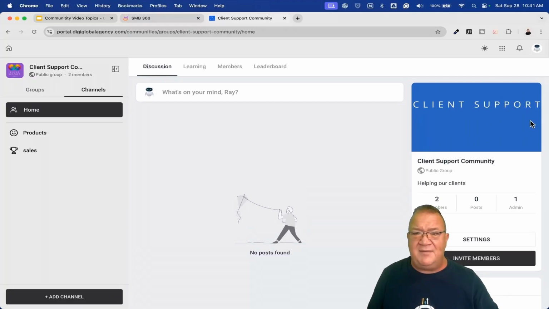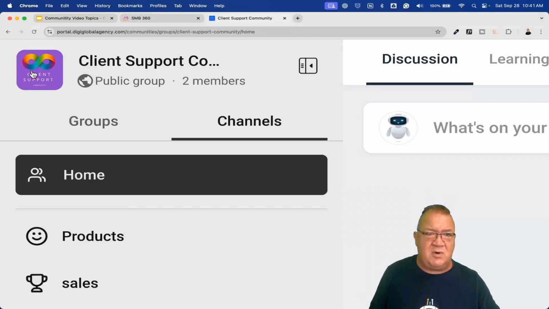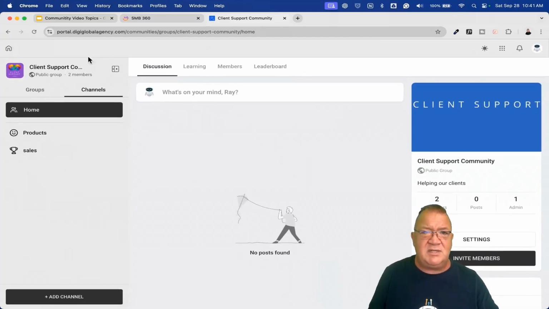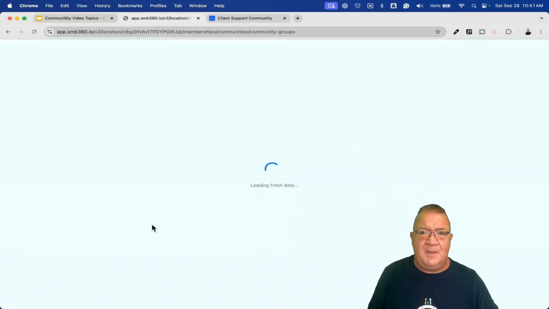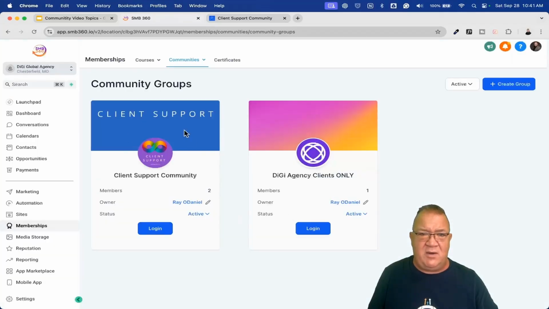Notice that we now have this banner that changed. It changed to client support. Notice that we have this nice little client support logo up in here. We don't have the default. And if we come back in here and hopefully highlight this particular page, we should notice that the group now is updated as well. We have the new branding and everything else.